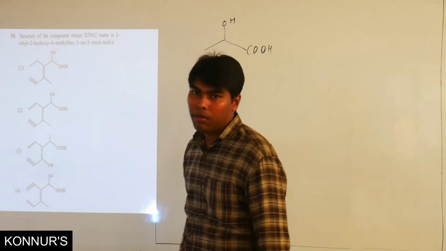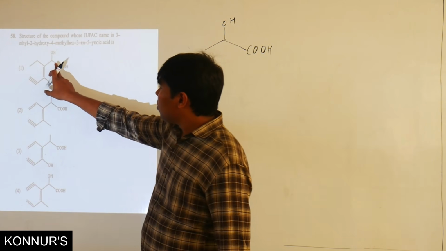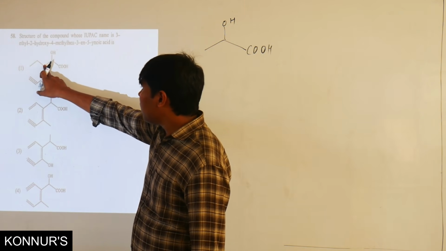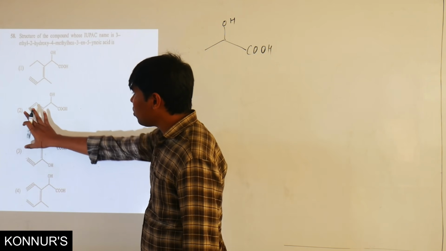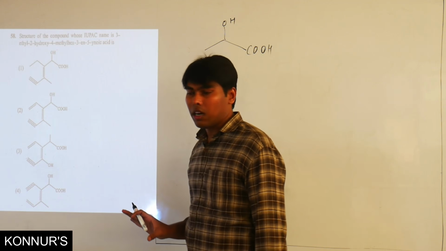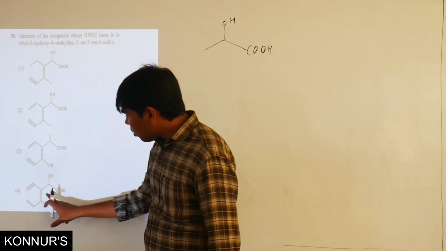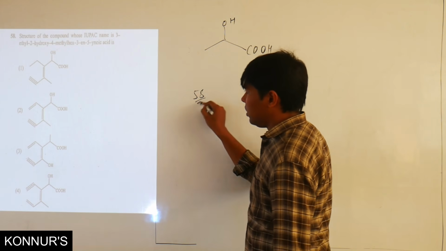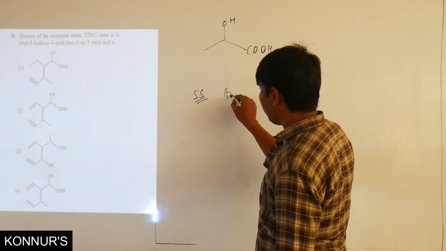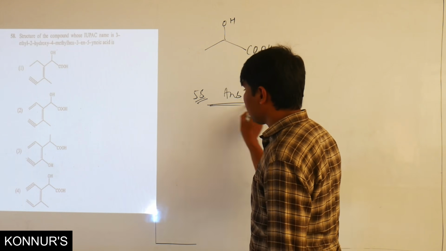On third carbon there will be an ethyl. So second carbon hydroxy, third carbon ethyl is there. Here on third carbon there is no ethyl group, so option 2 is not the answer right now. Let us check this also. On third carbon there is no ethyl, so the answer to the 58th question is the first option.